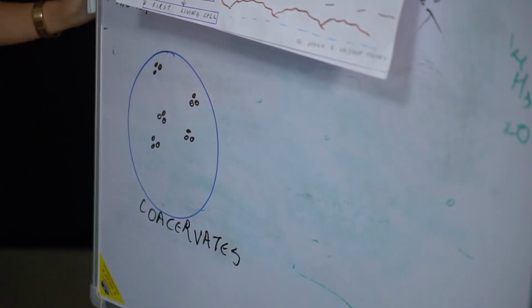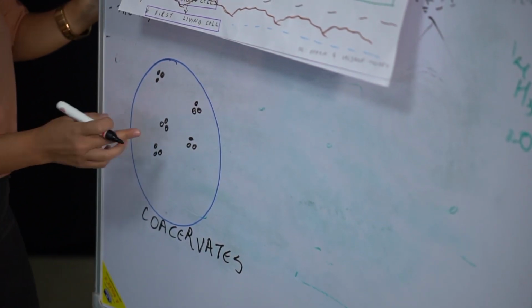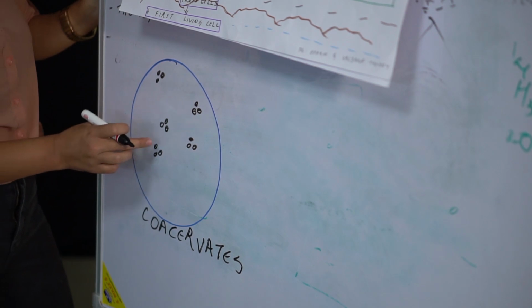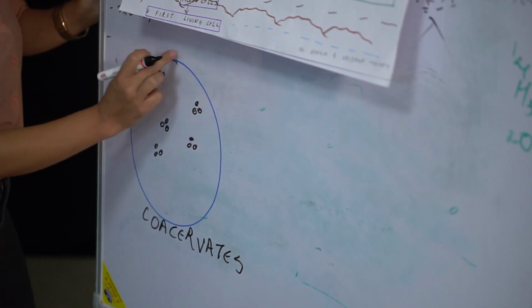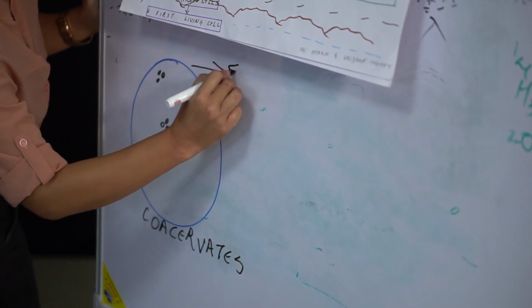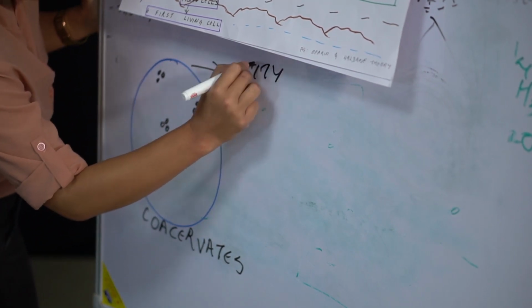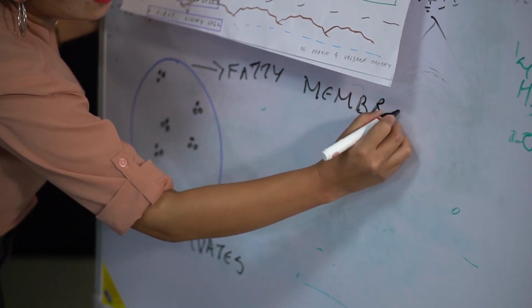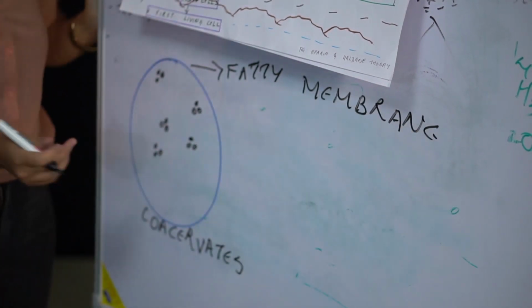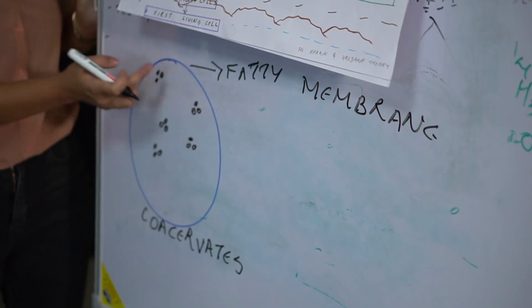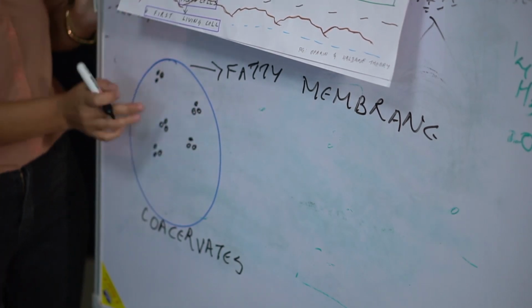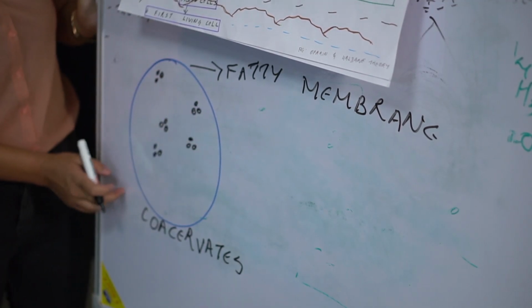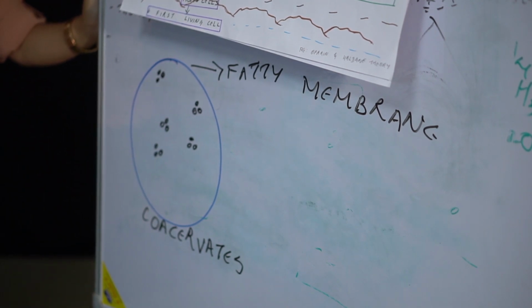These coacervates were formed from colloidal aggregates in which the outer layer was covered with a fatty membrane. That means the outer covering is fatty lipids. Okay, remember that. So this coacervate was like a form of a cell.